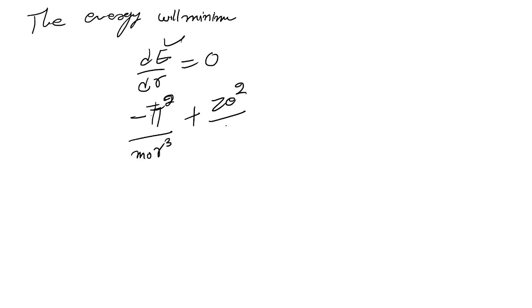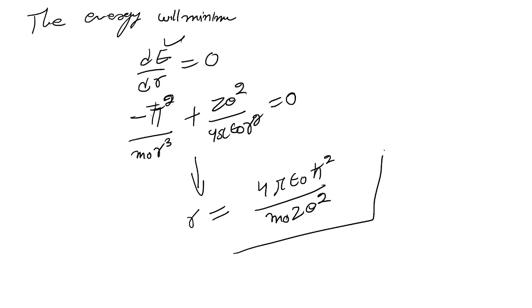From here I get the value of r, the radius of that orbit. That is r equal to 4 pi epsilon naught h bar square over m Z e square. So this is the expression for r.